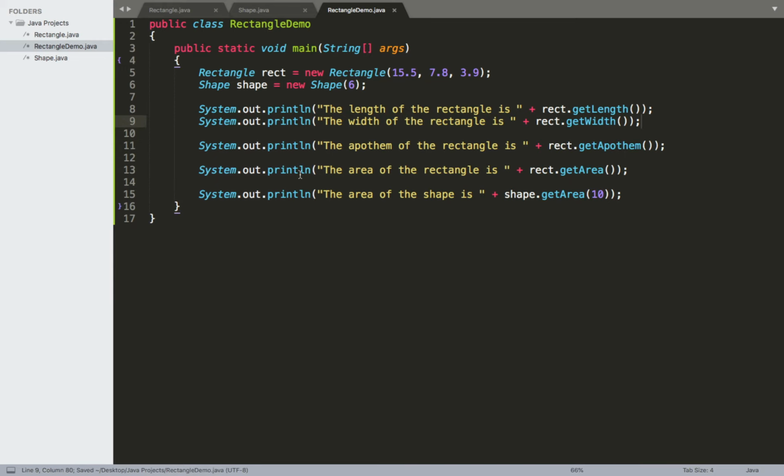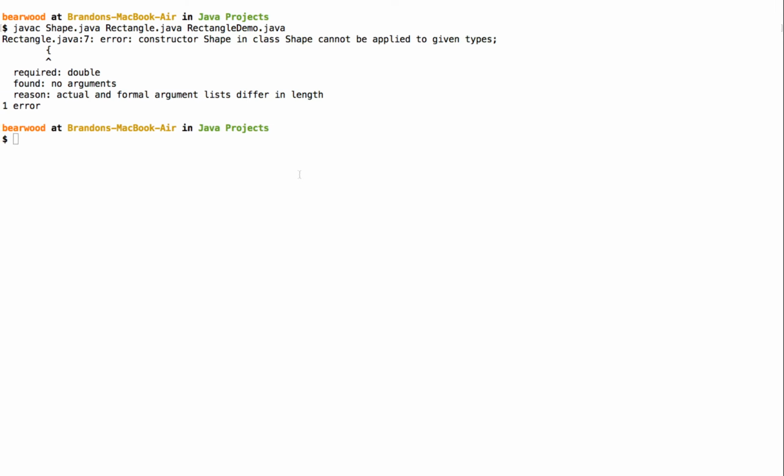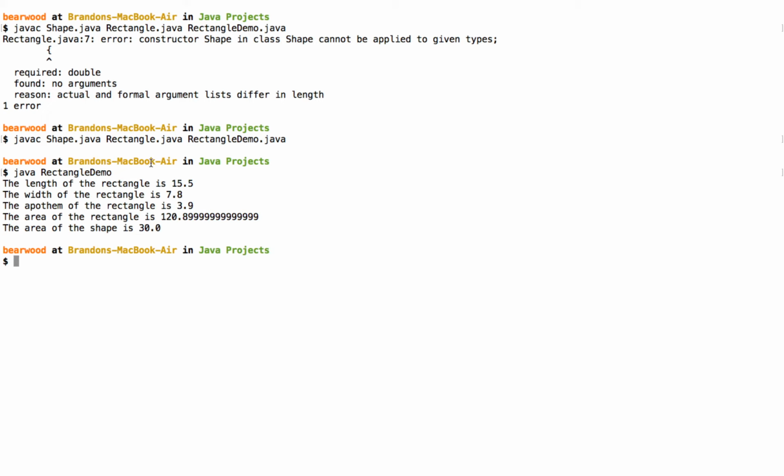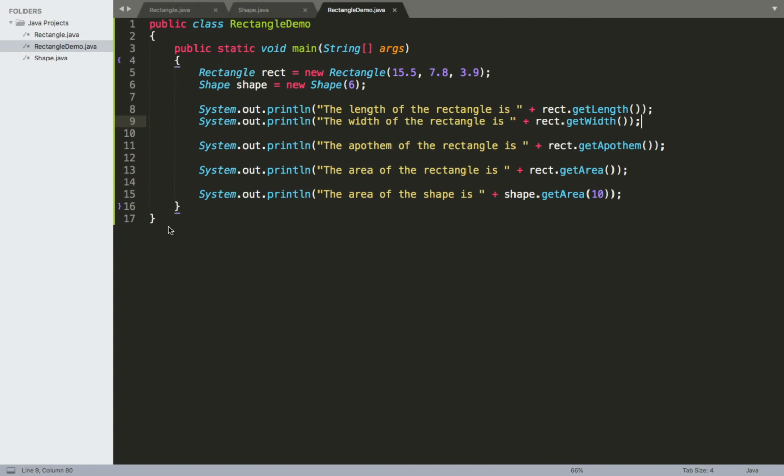And now we'll go ahead and recompile this and see what happens now. So go ahead and compile it. And now we can actually compile it without any errors because of that call to the super constructor. So then we can go ahead and run it. And now we can still get all of the code that we had before, all the print statements. All right.